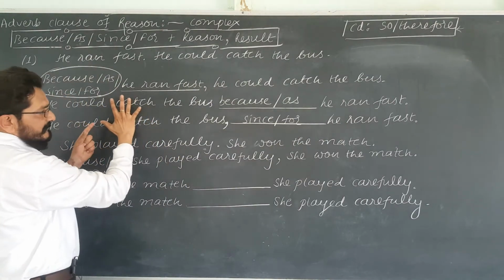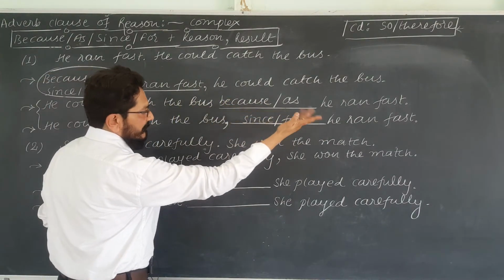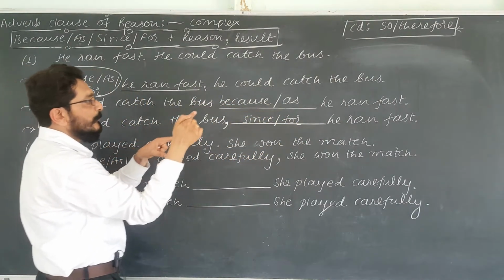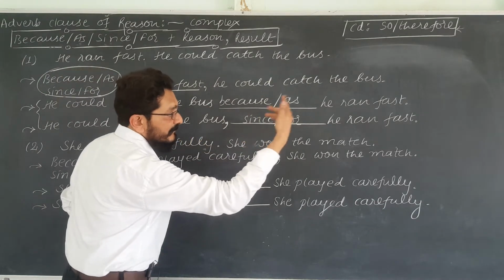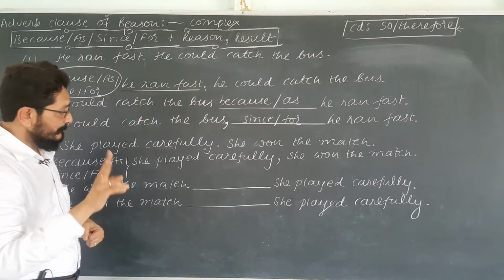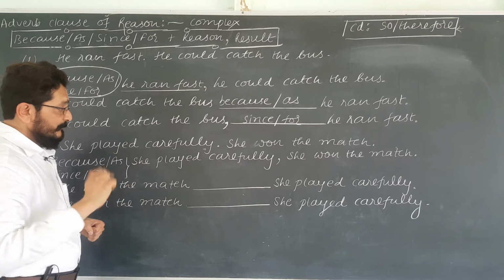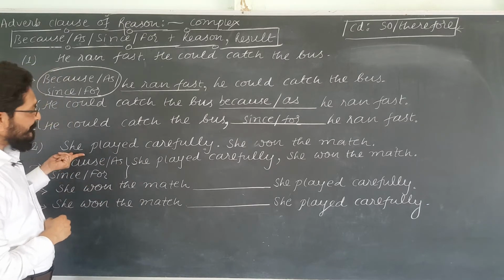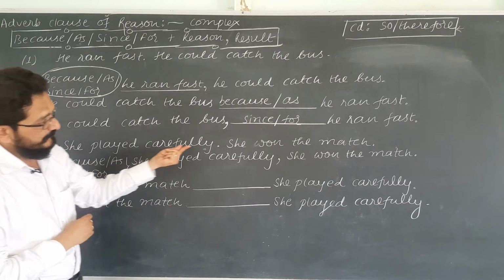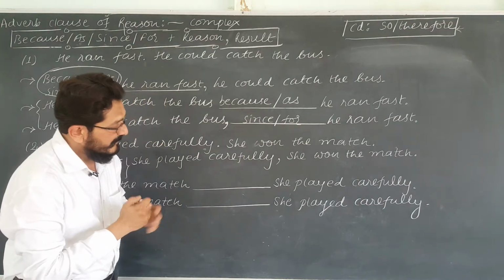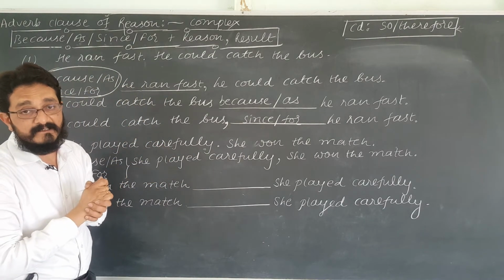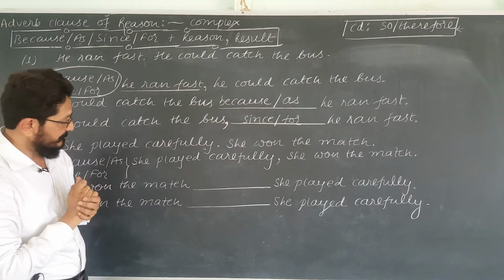He could catch the bus because or as he ran fast. He could catch the bus, comma, since or for he ran fast. Now, there is another set of sentences. She played carefully, she won the match. Now, find out where is the reason and where is the result.